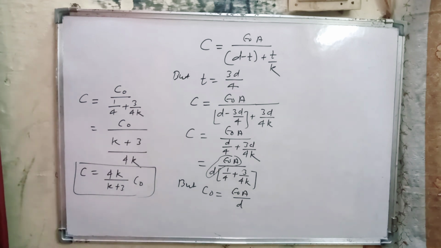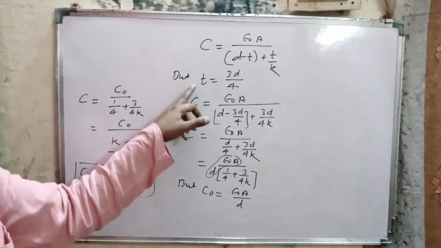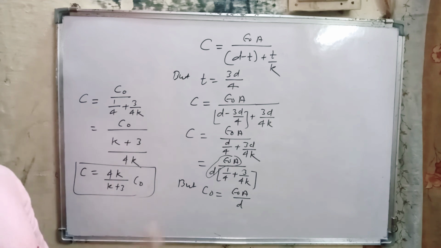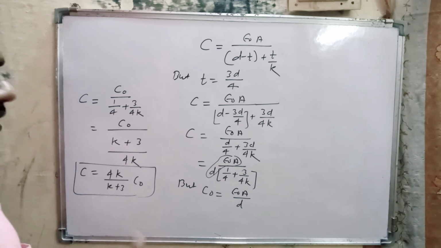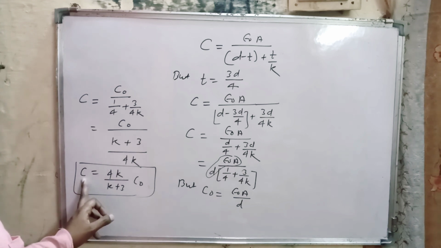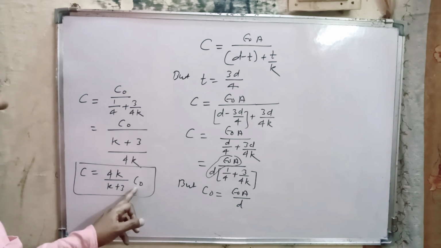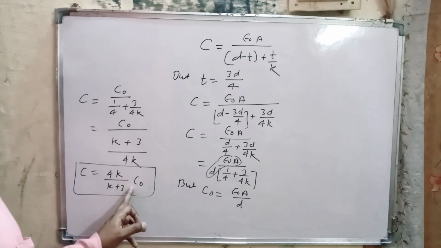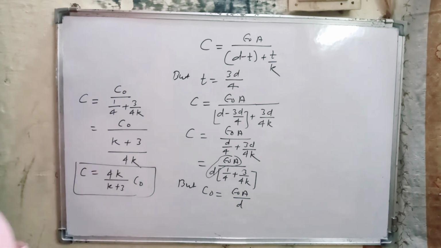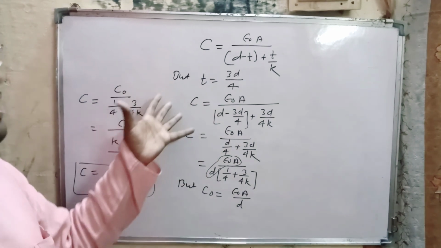That means when a dielectric slab of thickness 3D by 4 and dielectric constant K is introduced between the plates of the capacitor, the capacitance of the capacitor becomes 4K divided by K plus 3 times C naught, where C naught is the capacitance when there is free space between the plates. In the PDF there is a second numerical; the second question is the same as question 1.